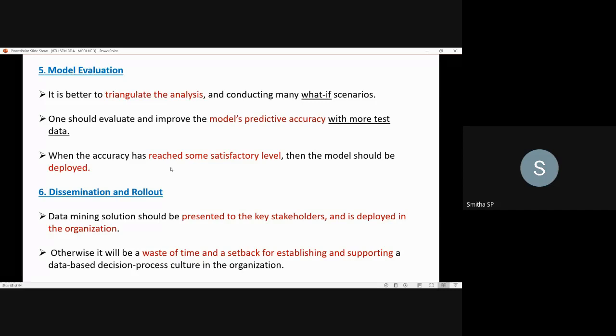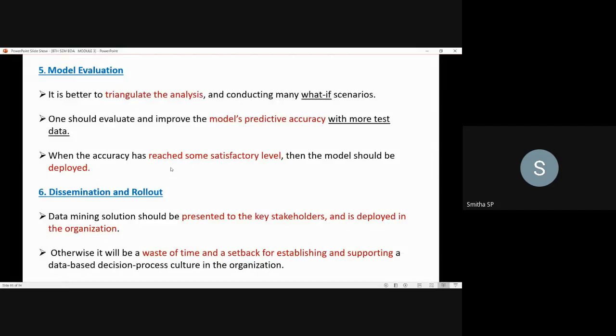So what does this first point tell you? That in model evaluation, one should not accept what the data says at first. Here it's better to triangulate the analysis. You should not accept the output you get from the data initially. You have to think in different ways. That's what we call analyzing. So you have to triangulate the analysis, then conduct many what if scenarios.